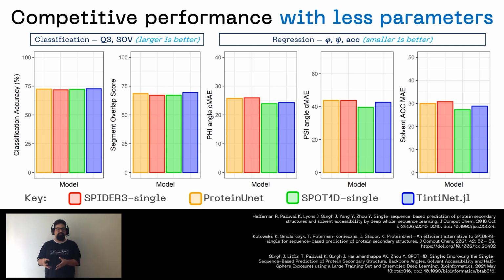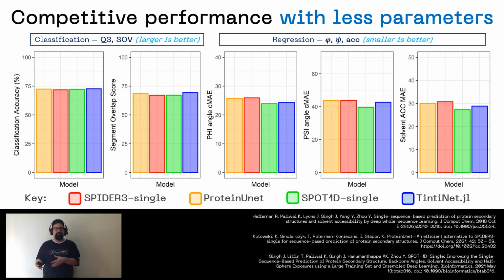For classification, TintiNet.jl ranked first place on the relevant metrics, which are prediction accuracy and 3-state segment overlap score. For regression, TintiNet.jl ranked second out of the 4 models evaluated on the relevant metrics, which were circular mean absolute errors for phi and psi angles, and a regular mean absolute error for the solvent accessibility.